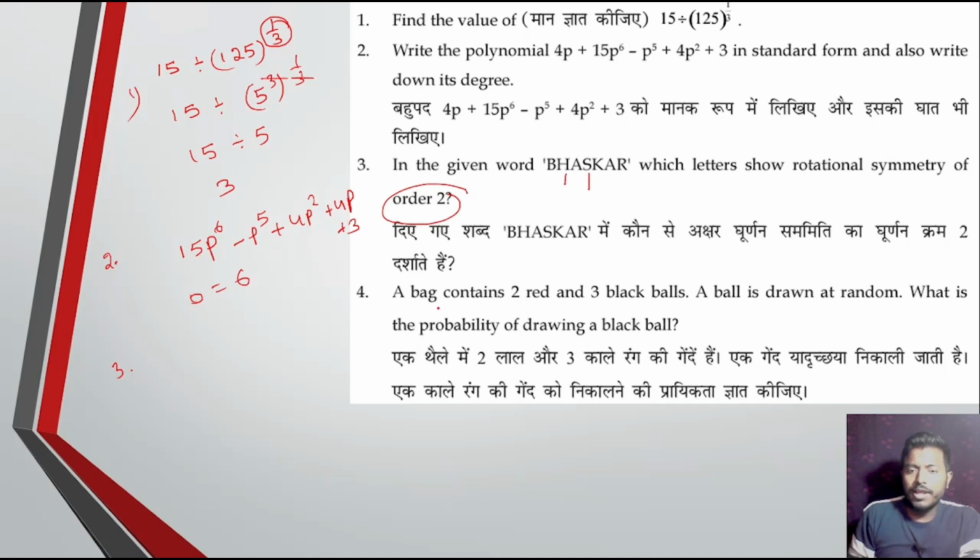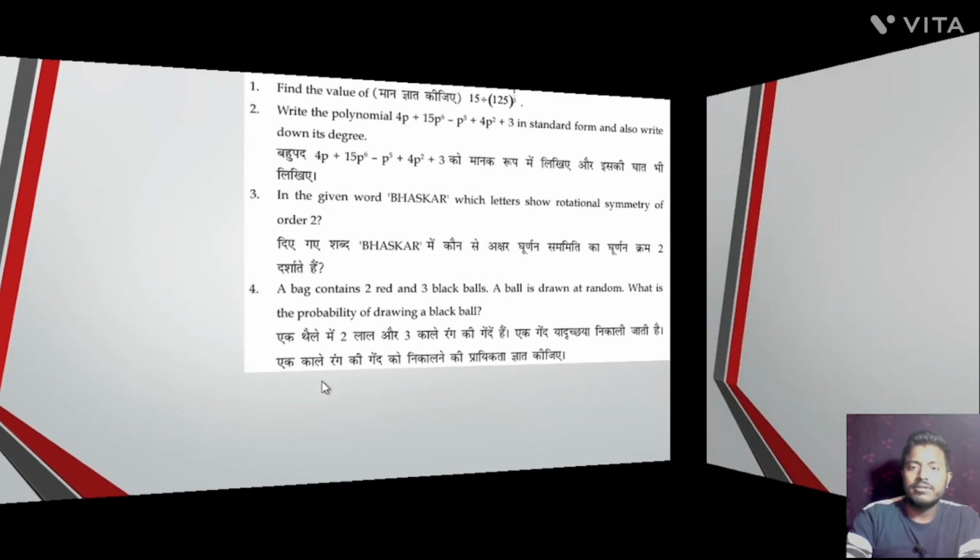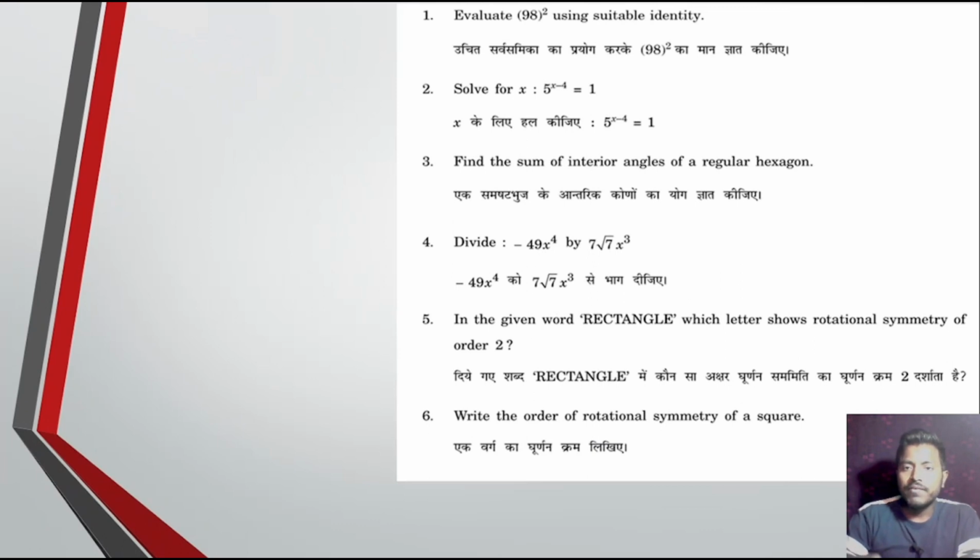Next, question number 4. A bag contains 2 red balls, 3 black balls. Find the probability of drawing a black ball. So write down probability of a black ball is equal to, how many black balls are there? Now there are 3 black balls. Total is 3 plus 2, that is 5. So 3 by 5 is the correct answer. Clear?